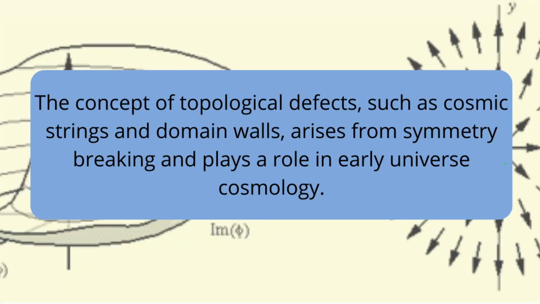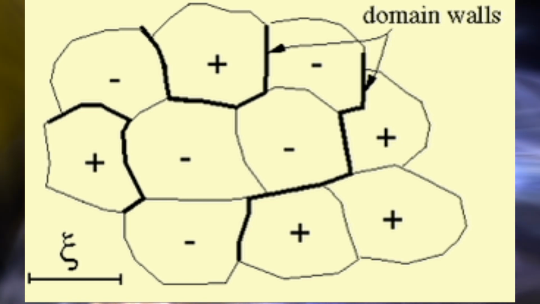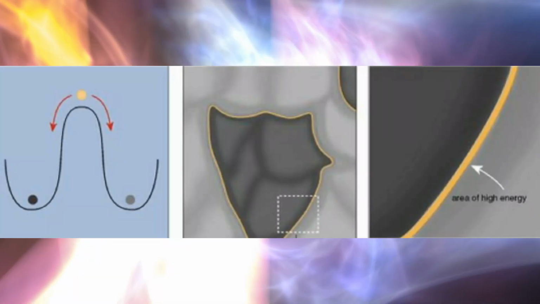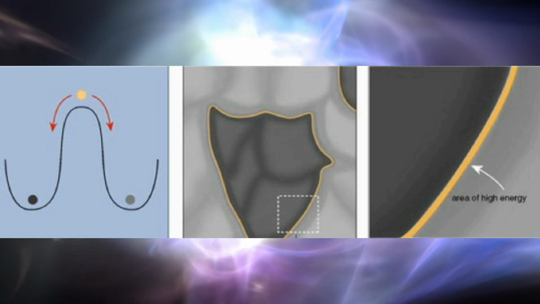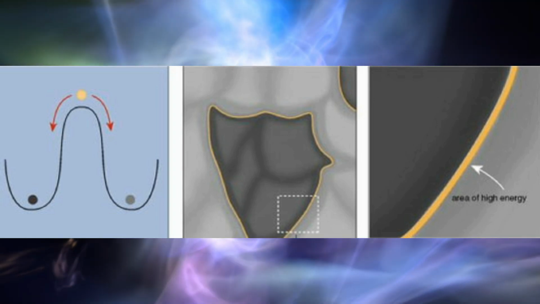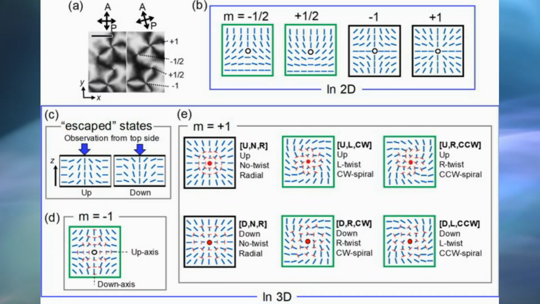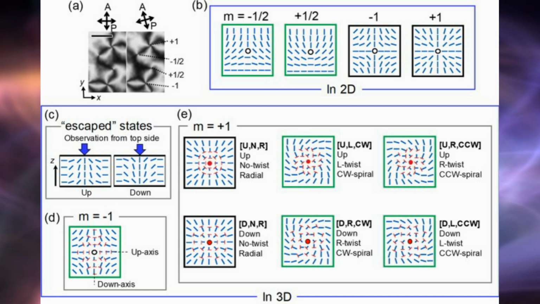The concept of topological defects, such as cosmic strings and domain walls, arises from symmetry breaking and plays a role in early universe cosmology. When a system undergoes a phase transition, symmetry can be broken, leading to the formation of topological defects. These defects are structures that arise due to the mismatch between the different possible states of the system and are associated with particular symmetries.